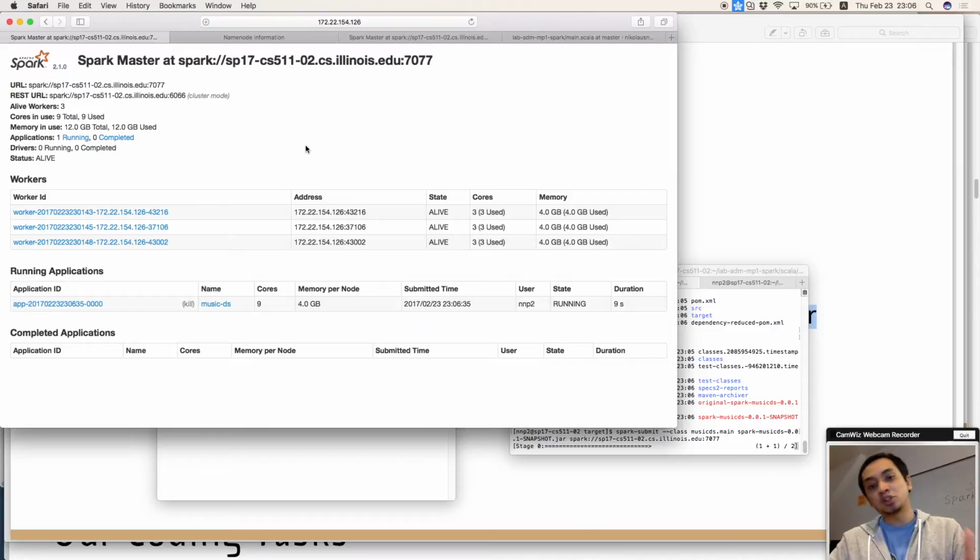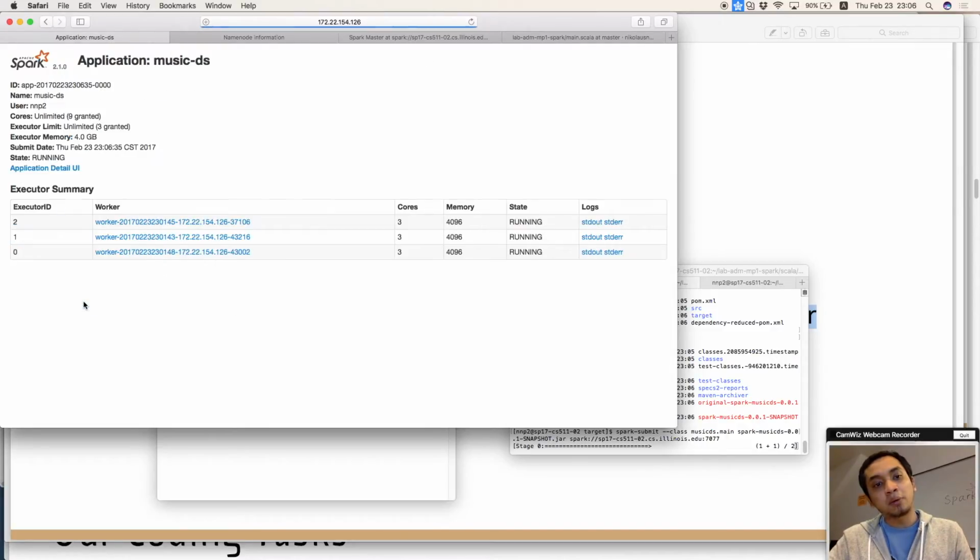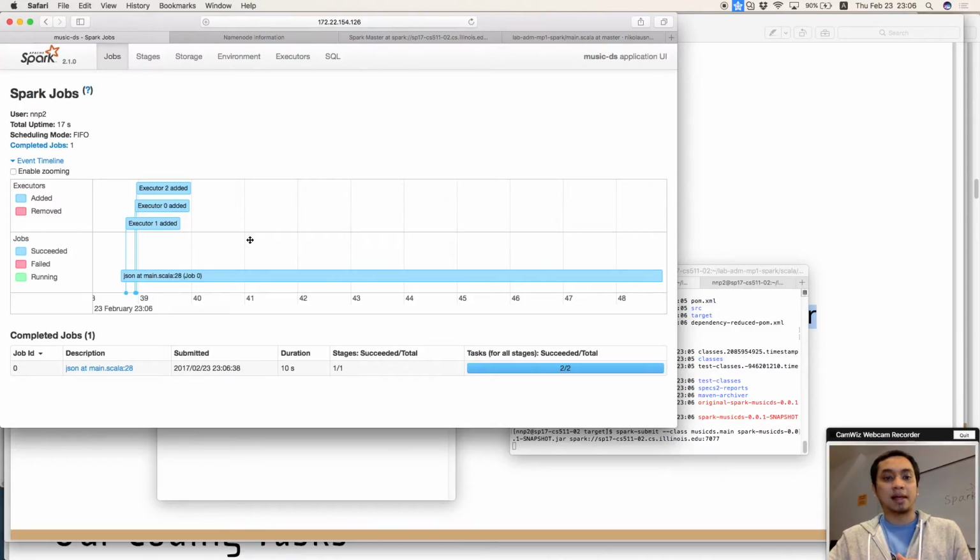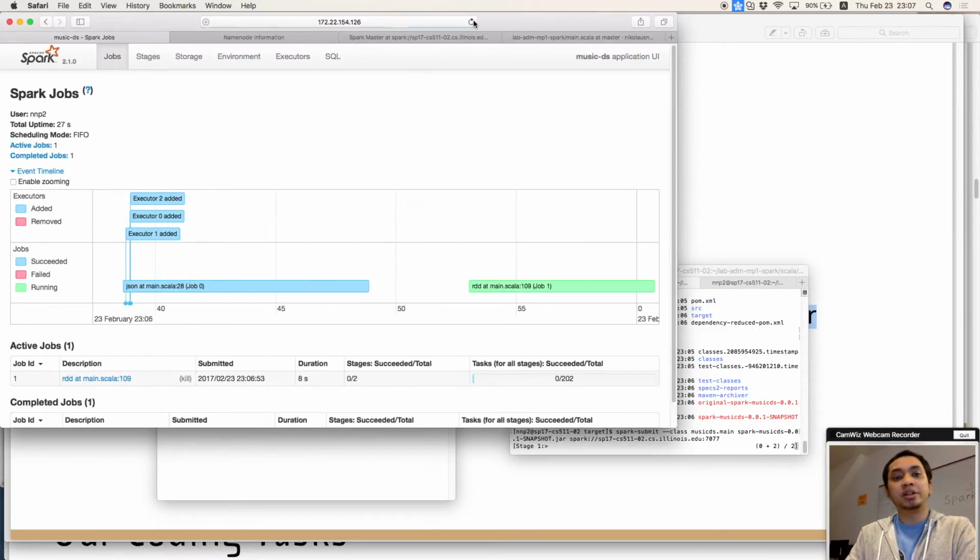One advantage of using the manager is that you can monitor your Spark application in detail. Now, this is the example. So we see here that 3 executors were added because we use 3 workers. So Spark distributes all the processes across the executors.